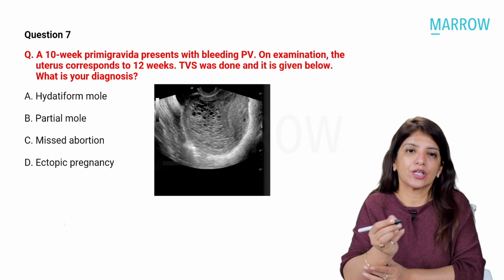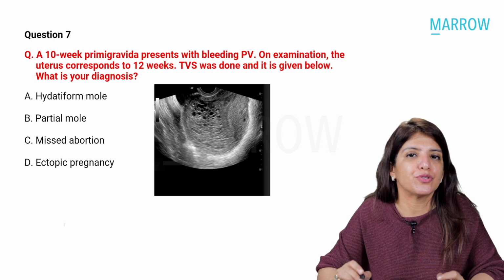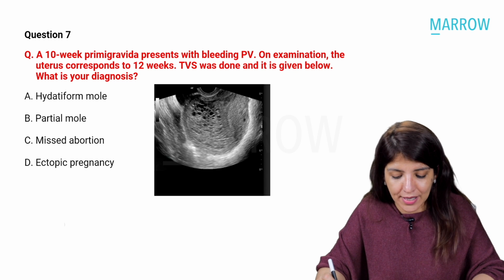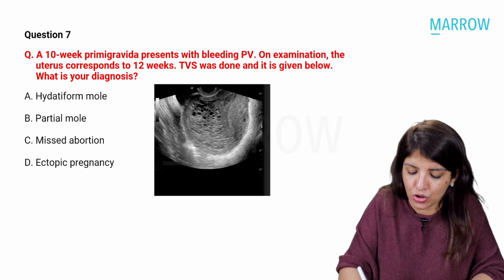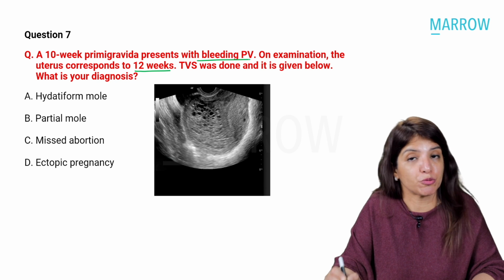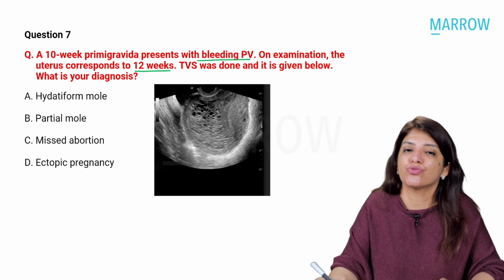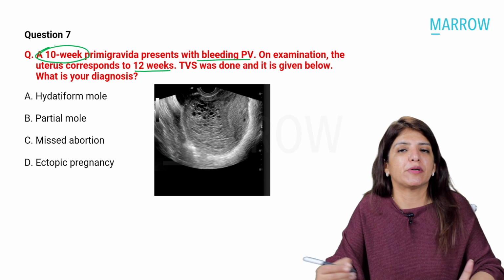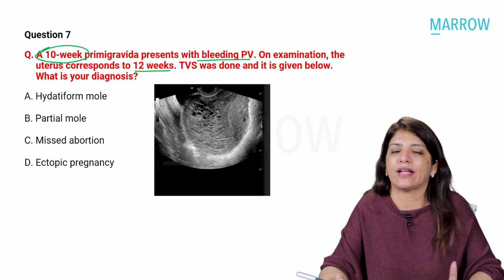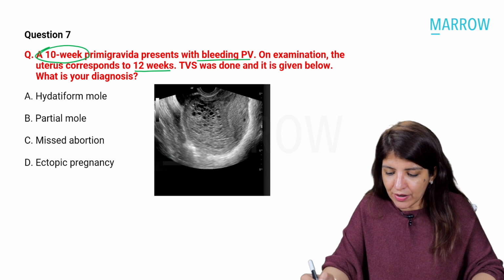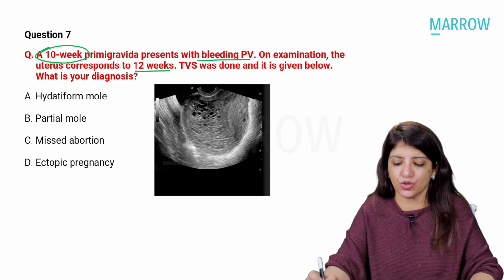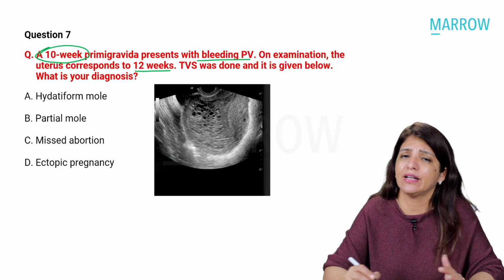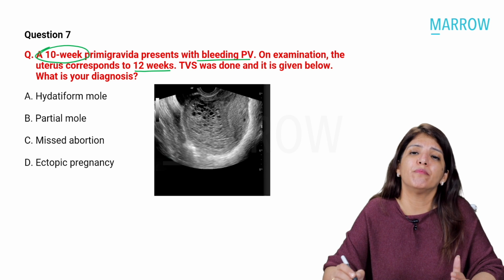Coming to the next question. A 10-week primigravida presents with bleeding PV. On examination, uterus corresponds to 12-week size. So there is bleeding PV and the size of the uterus is 12 weeks. She's 10 weeks pregnant, but the size of the uterus is more than the period of gestation. TVS was done and it is given below. What is your diagnosis? So over here, this is a very clear-cut diagnosis of a molar pregnancy.